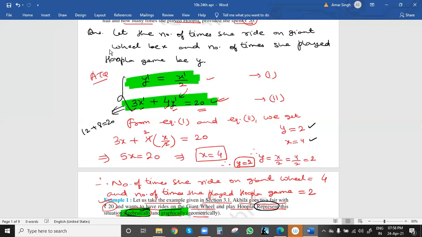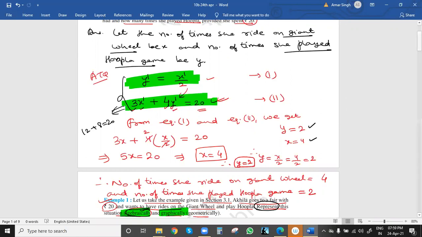Algebraically means with the help of algebra, or simple equations in terms of x and y. This is the representation, and then we have solved also. Solving means to get the values of x and y. So we got x as 4 and y as 2. x was the number of times she rode on the giant wheel, that is 4 times, and y was the number of times she played the hoopla game, that is 2 times.